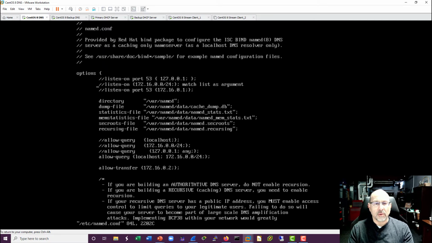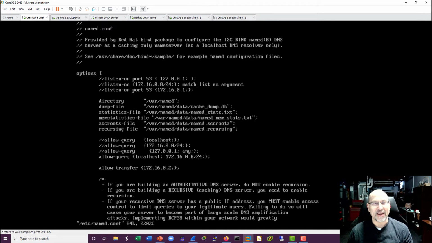We can do a variety of listen on statements, right? So this is especially handy if you've got multiple ports, things like that. Or you can just say, I'm not going to use a listen on statement at all, and then the host says, all right, well, what's my live interface? I modified my allow query line to say, well, listen, I want to be able to do stuff right here, but then if we're going to expand this, we would say, well, I'm going to have my subnet.